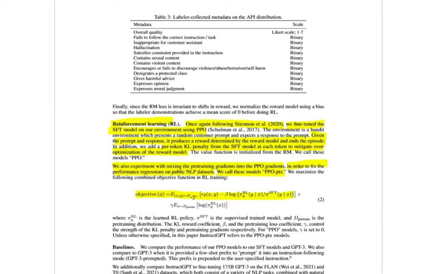And here is the objective function. Here we have the reward model that we have trained previously. Here we have the proximal policy optimization. And here is the pre-training gradient penalty. Of course, beta and gamma control the strength of those two optimizations. And as they say here, for only the PPO models, gamma is set to 0.